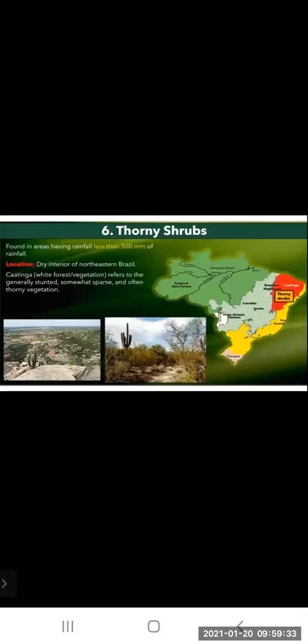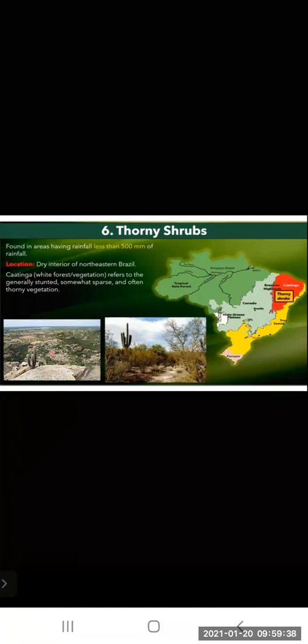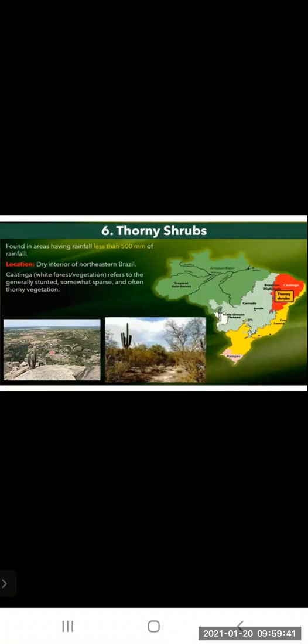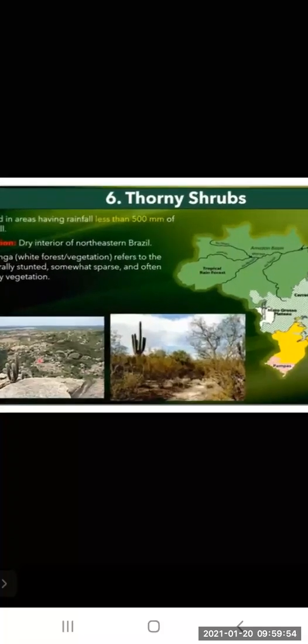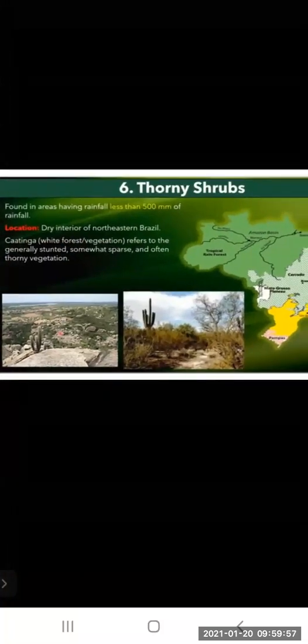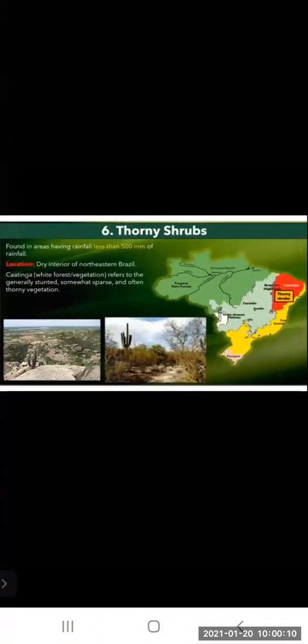They are located in dry interior of northeastern Brazil, north and eastern part of Brazil. Caatinga white forest vegetation refers to the generally stunted, somewhat sparse and often thorny vegetation. So you can see here that they are stunted, means the growth is very limited, and somewhat sparse means very few are there, and thorny vegetation you can see. In the picture, plants like cactus are there. These plants require very little water and their growth is stunted. They grow to a limited height only, and very few. They are not dense, means the distance between them is more, and they are thorny.